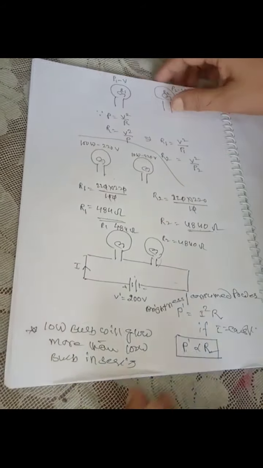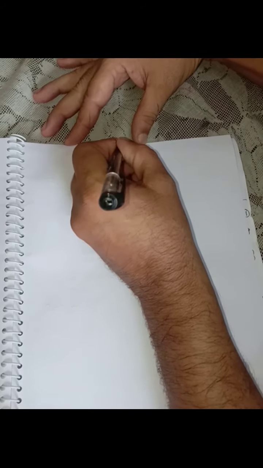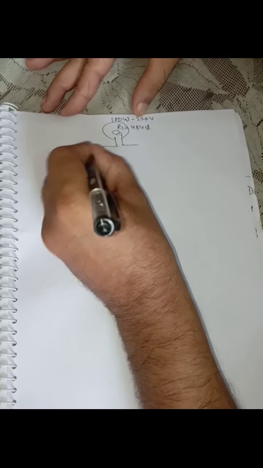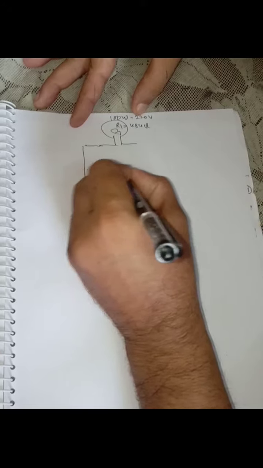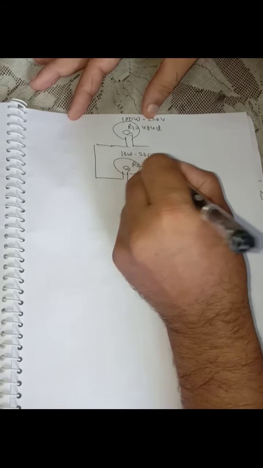One point. Now the other point: suppose both bulbs are connected in parallel, so what happens? Suppose again we have two bulbs, one of power 100 watt 220 volt with resistance 484 ohm, and the other of power 10 watt 220 volt with resistance 4840 ohm.